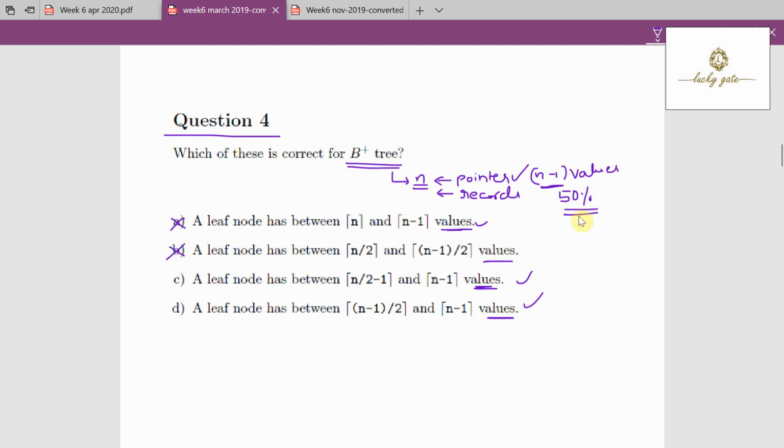And the minimum will be 50%. 50% means (N minus 1) by 2. Now option A is incorrect, B is incorrect, and C is incorrect. And which is correct? D. D is the correct one. So a leaf node has between (n-1)/2 and n-1 values. These are the possible values in a B plus tree.